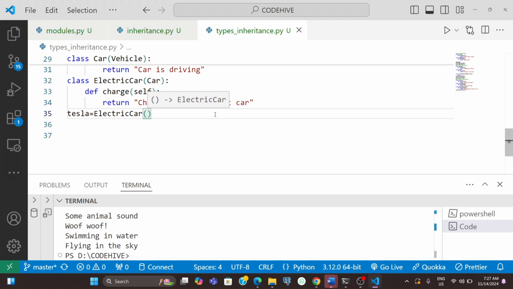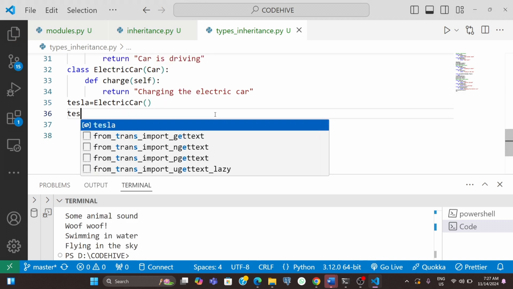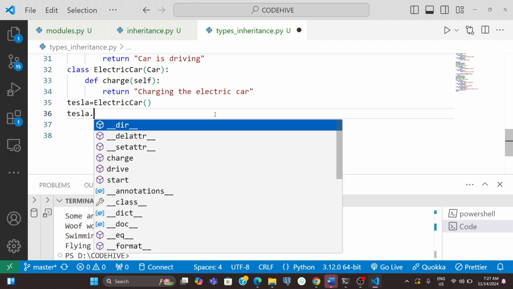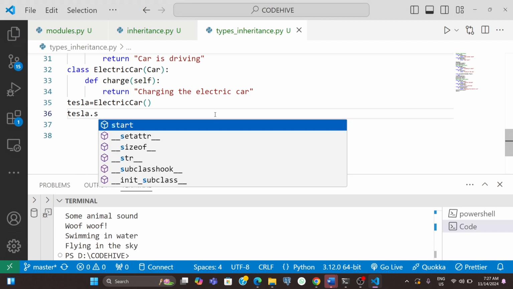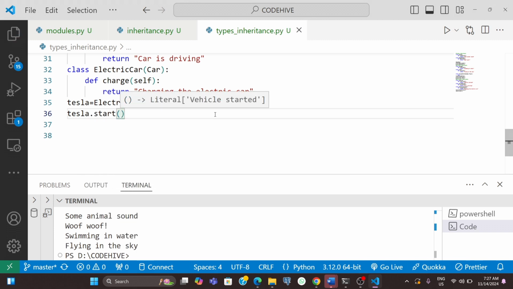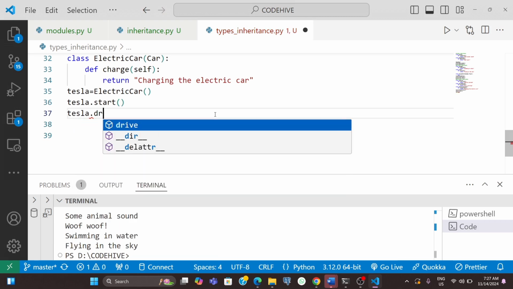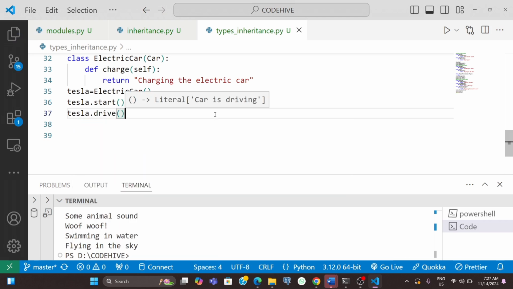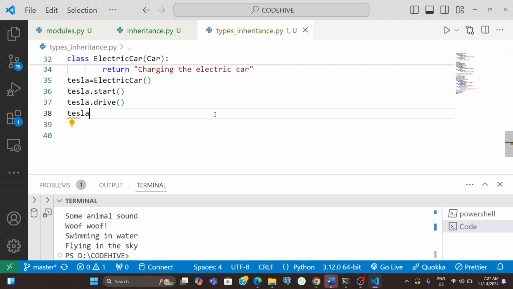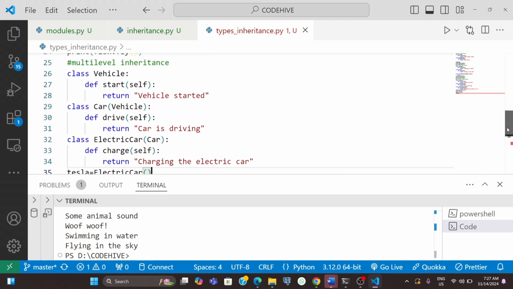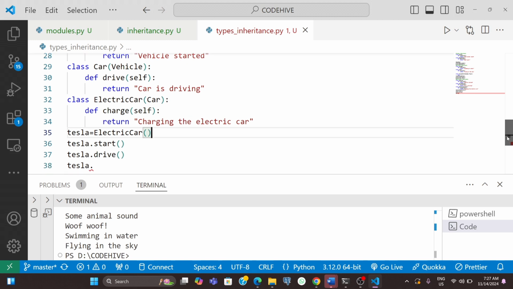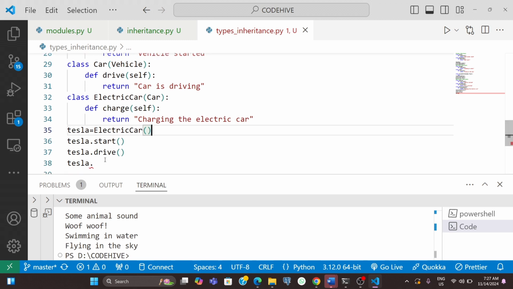Now I will call the functions using this object, like Tesla dot start, then Tesla dot drive. Then we have one more function, right? Tesla dot what was the name? Yeah, charge.